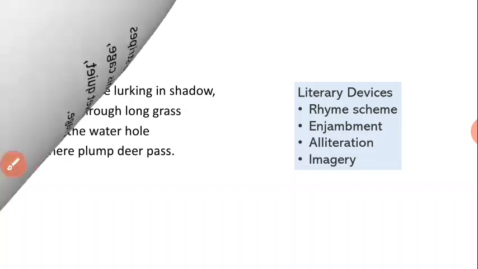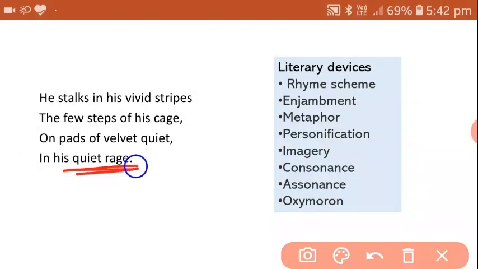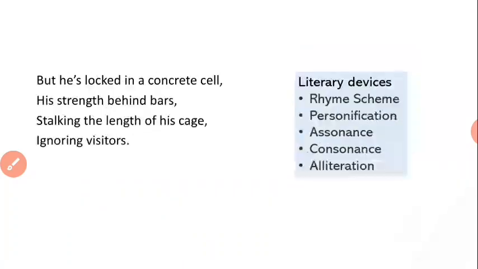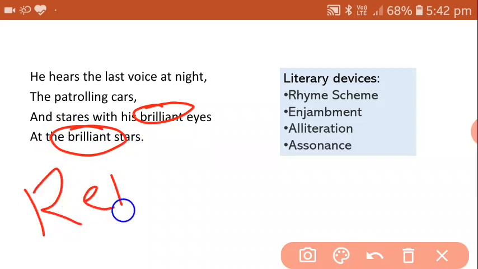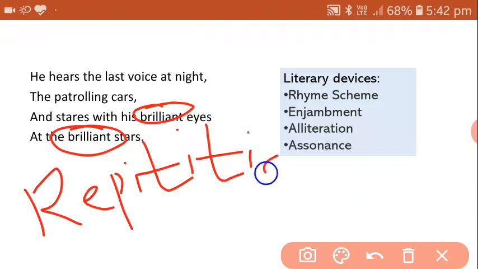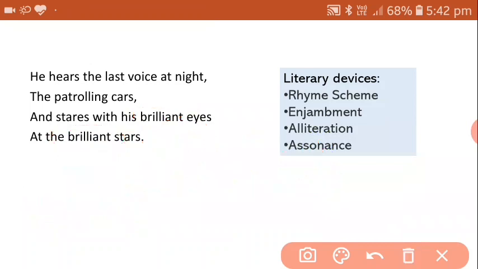Now children, apart from all these poetic devices, the literary devices, there are two, quiet and rage, in the first stanza. First stanza: quiet, rage, and one more quiet. This quiet and this quiet repeated. And in the last stanza also, brilliant and brilliant. These two are repeated. We say the poetic device is repetition, R-E-P-E-T-I-T-I-O-N. Repetition.